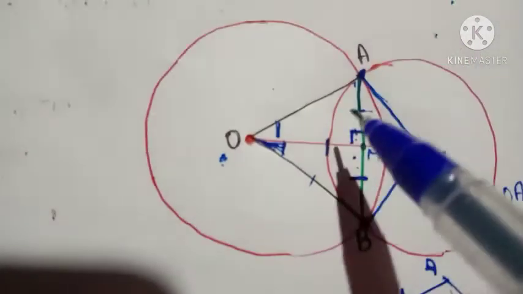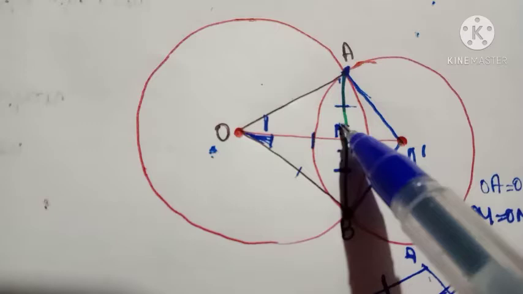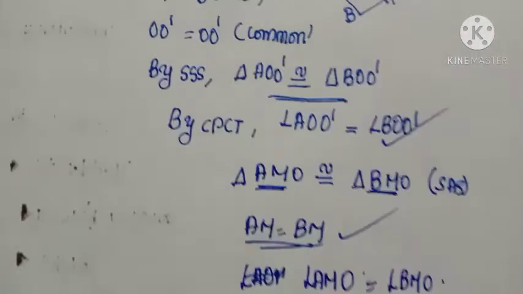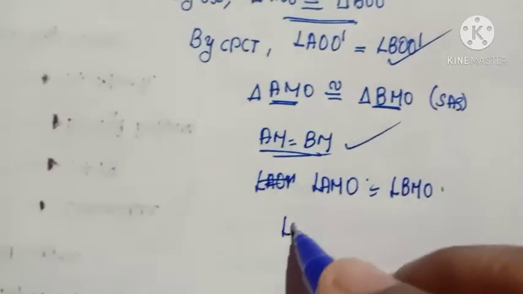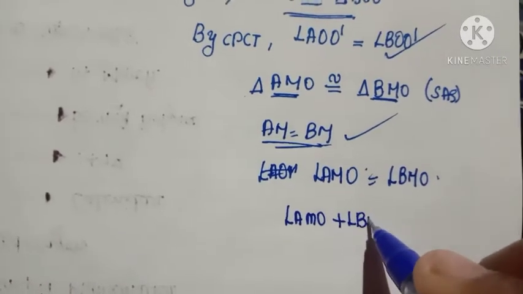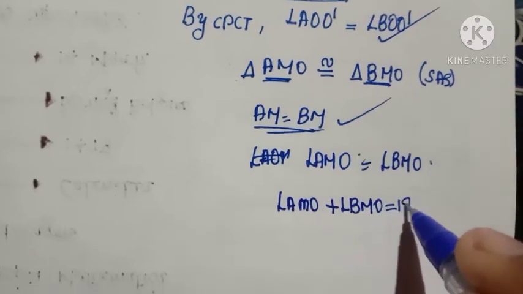Now look at the figure, AMO and BMO. These two angles are a linear pair and therefore their sum is equal to 180 degree. Angle AMO plus angle BMO is equal to 180 degree.